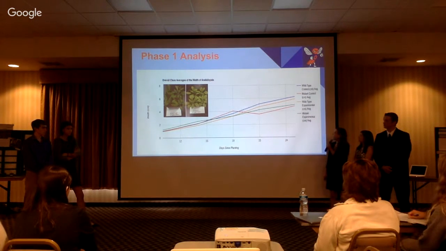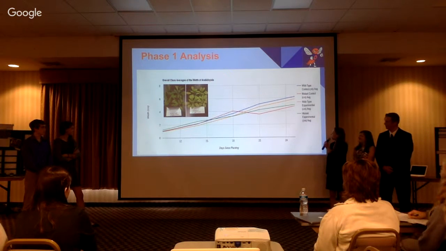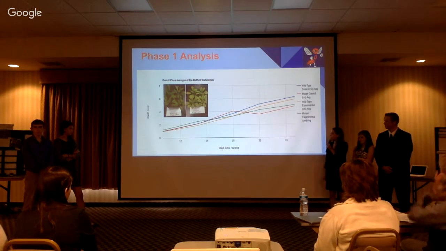One of the main trends is that the wild type control, which is the blue line, had consistently the longest rosette width. Another trend in the data is that the wild types seem to go together and the mutants seem to go together, showing that the experimental didn't have that much effect on the plant growth.